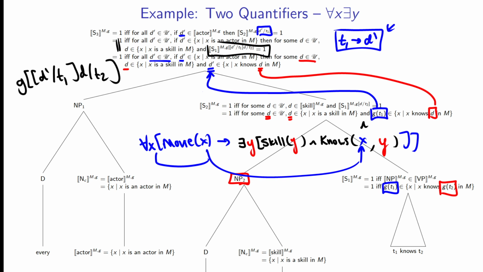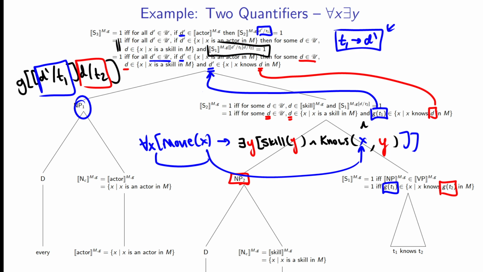So this middle line, what I've done here is I've shown both of the conversions. I've shown the conversion where we replace T2 with D, and where we replace D prime with T1. And that's because these are bound by different things. So T1 is the NP1 binding, and T2 is the NP2 binding.